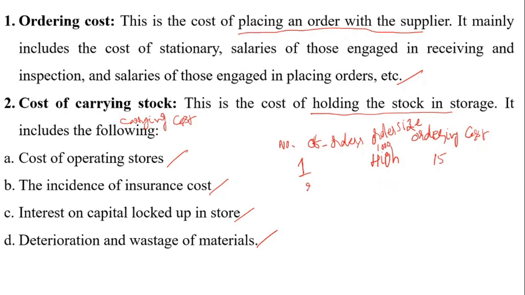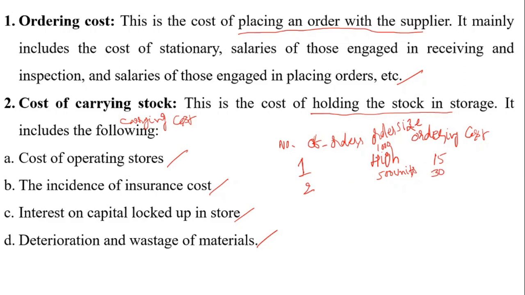If we give two orders, then per order the order size is 500 units, not rupees. That means the order size is decreased, but the number of orders is increased to 2 orders. The cost goes from 15 to 30.